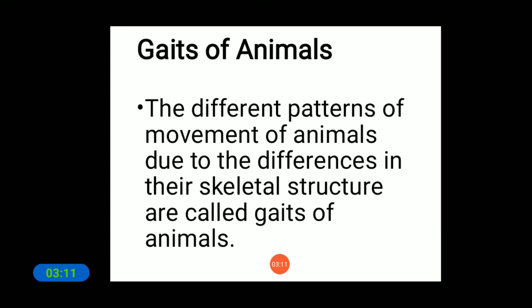Once again, I'll read: the different patterns of movement of animals due to the differences in their skeletal structure. The movements of animals are different from one another because of differences in their skeletal structure. In this class we will discuss some animals having different kinds of skeletal structure, their movements, and the functions that take place while moving.